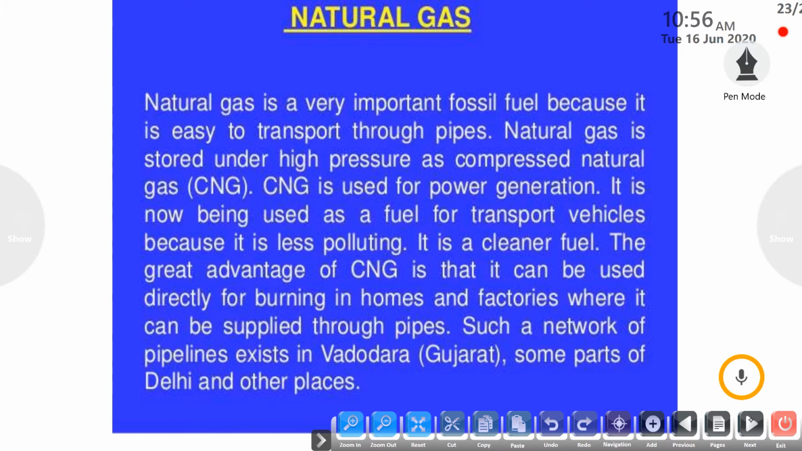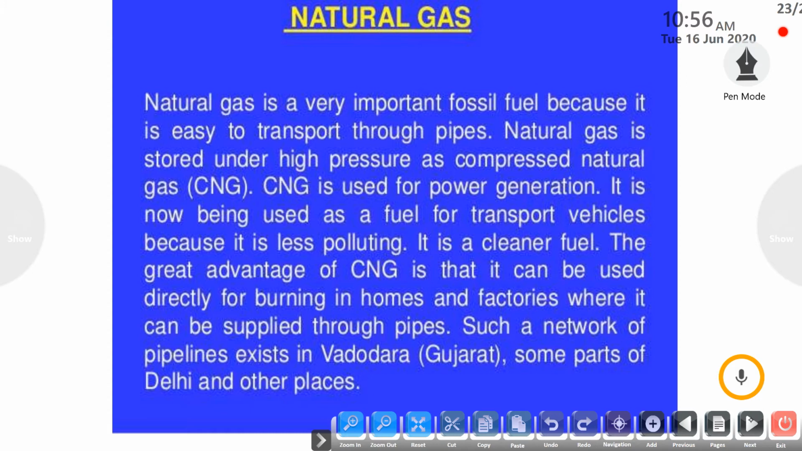Natural gas which is stored under high pressure as compressed natural gas is known as CNG. We call it compressed natural gas. CNG is used for power generation in various types of thermal industries, and it is now being used as a fuel for vehicles because it is much less polluting than petrol and diesel. It does not produce harmful poisonous gases like carbon monoxide. It is a very clean fuel.